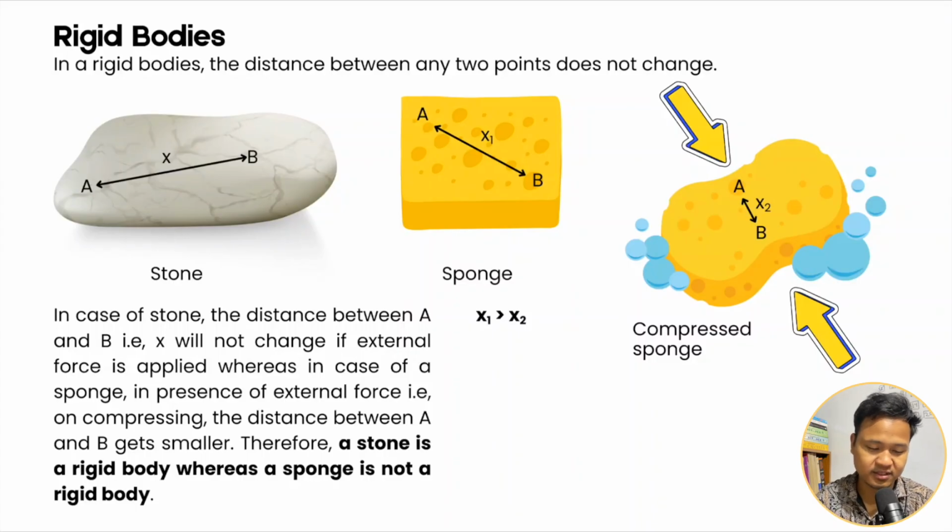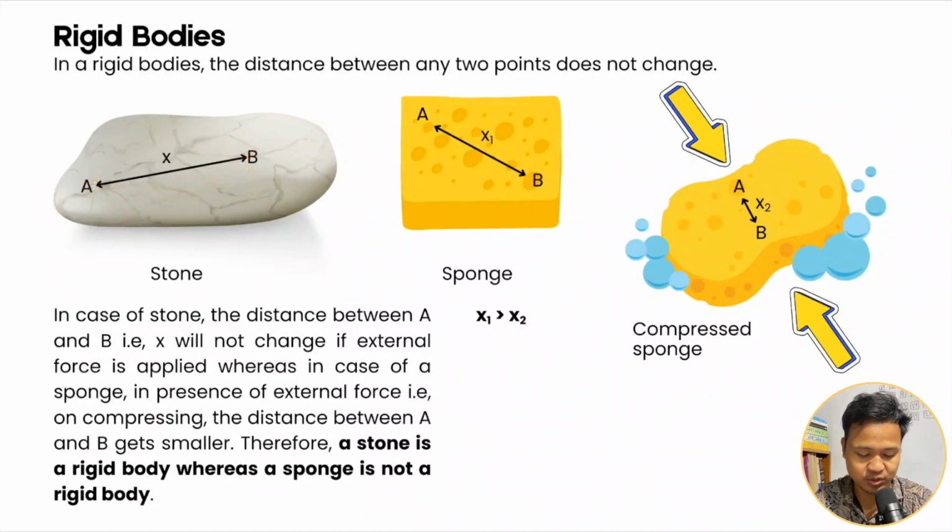So try to compress a stone. Okay, apply force on it. So if I apply force on a stone here, what will happen? Nothing happens, it is incompressible. Okay, simple. So if I take any 2 points on the stone, the distance between these two points, even if I apply external forces, will not change.